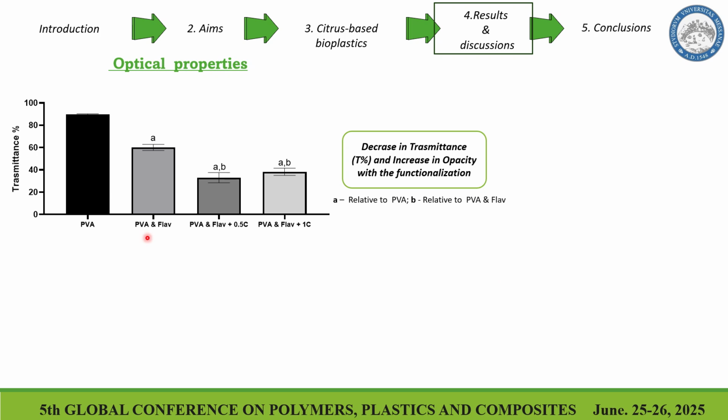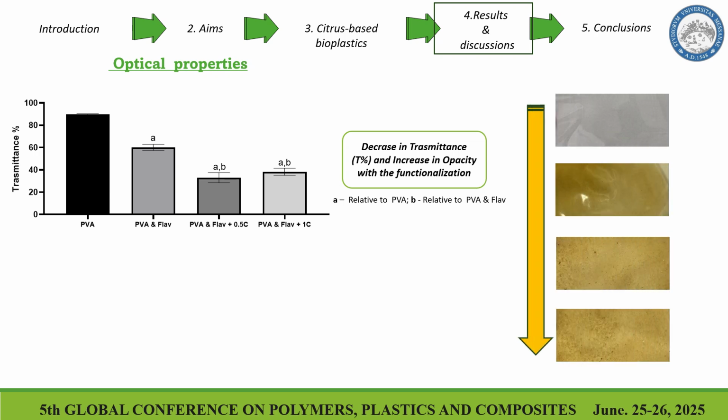As you can see, polyvinyl alcohol is a very transparent material, because it allows all the light to pass through, but after the functionalization we see a very important decrease. So in this case, less light can pass through the materials, and it means that we can decrease the possibility of oxidative processes like lipid peroxidation in the food matrix.